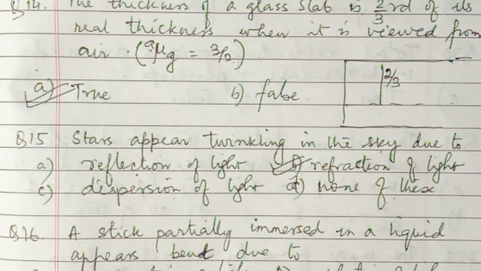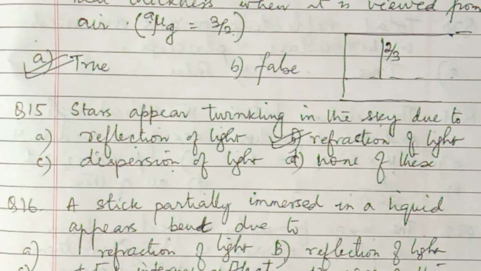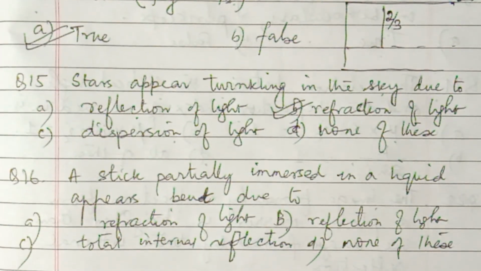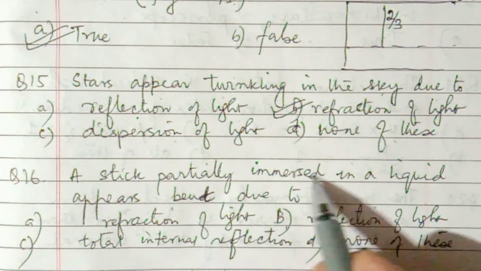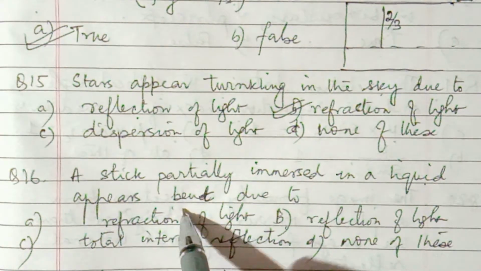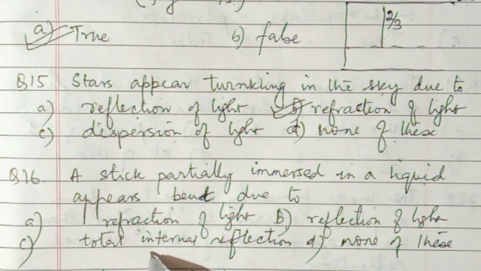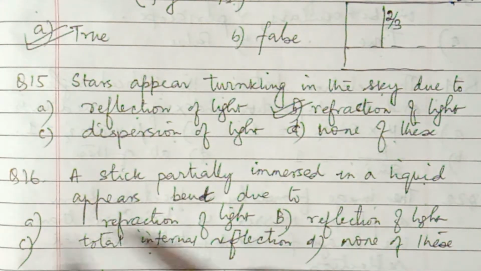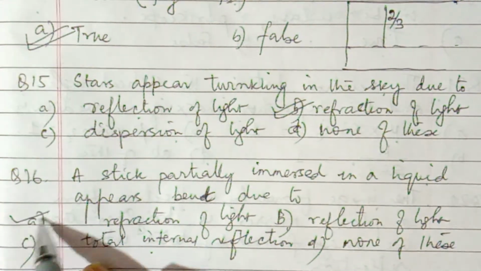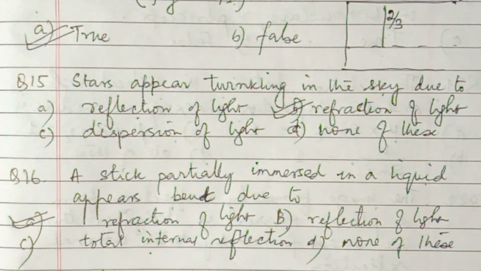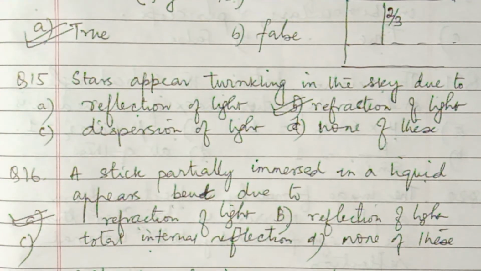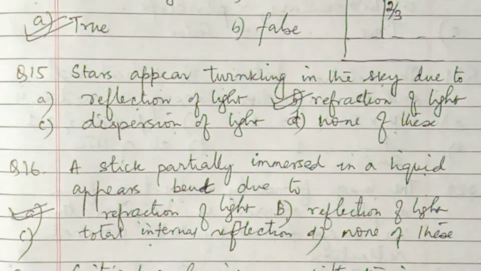Okay. Next, number 16. A stick partially immersed in a liquid appears bent due to refraction of light, reflection of light, total internal reflection, none of this. So this is also due to refraction of light. A stick partially immersed appears bent.